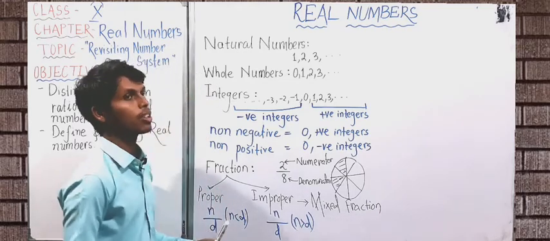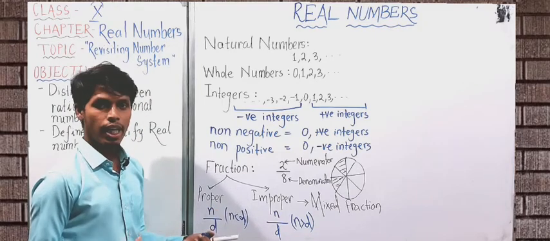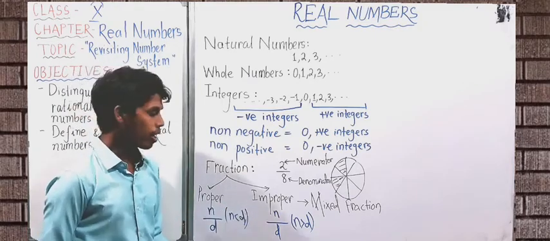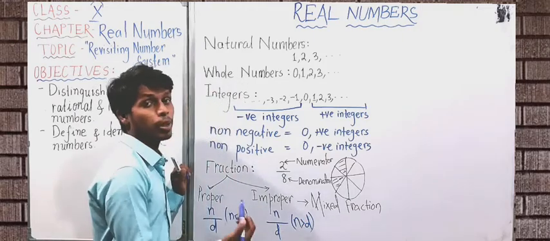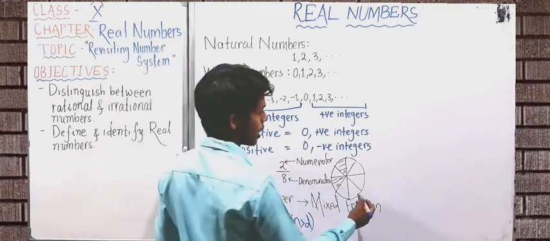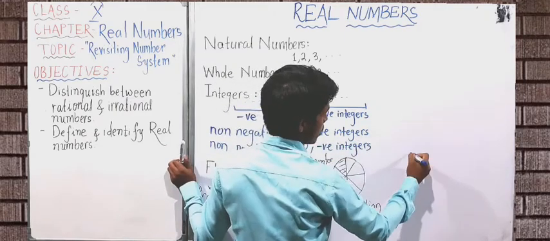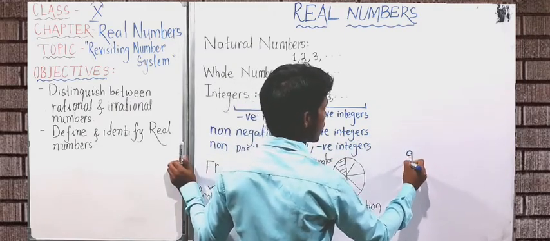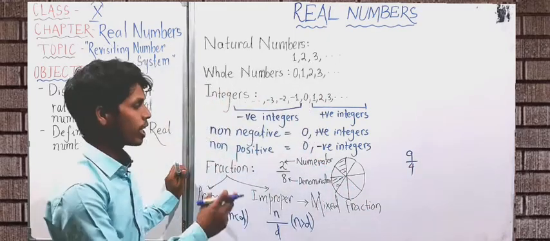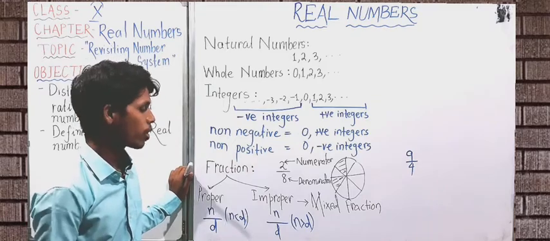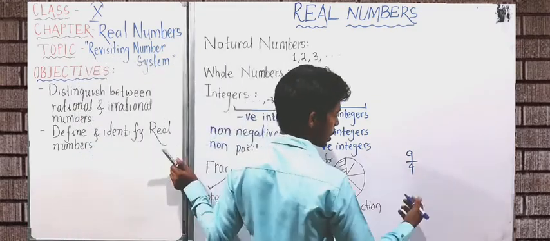If you divide something into 10 parts and take 15 parts, we cannot take it properly, so it is called an improper fraction. And this improper fraction can also be represented as a mixed fraction. For example, say 9 upon 4. Here the numerator is greater than the denominator, so 9 upon 4 is an improper fraction. So how can you represent this as a mixed fraction?